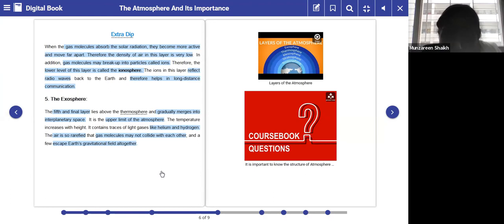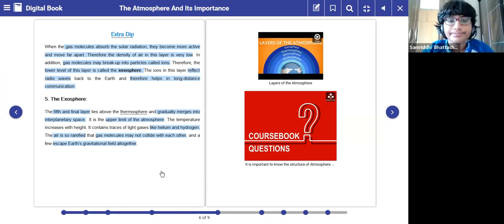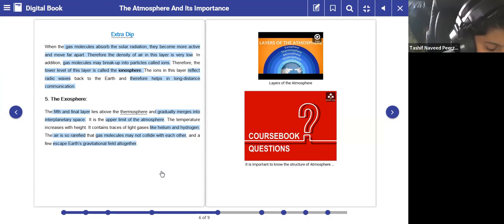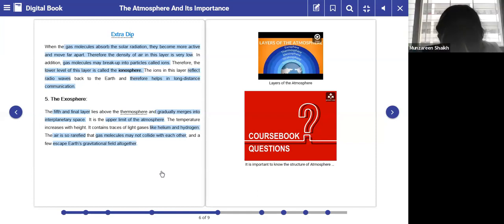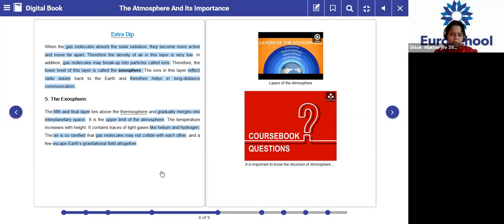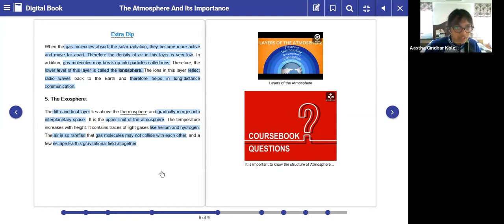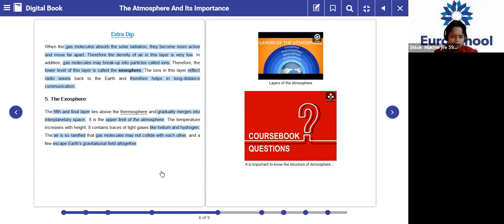Now, the fourth layer is thermosphere. What is the height of thermosphere? 90 kilometers above the Earth's surface. And why is the density of air in this layer very low? What happens in this layer? The gas molecules absorb the solar radiation. They become more active and they become far apart. Very good. What does ionosphere mean?